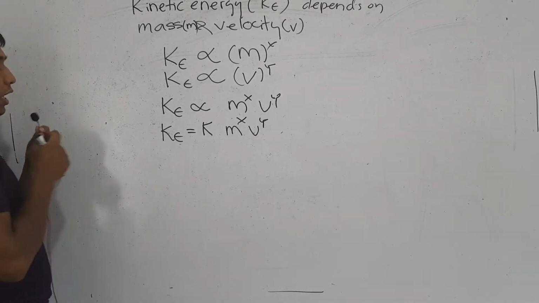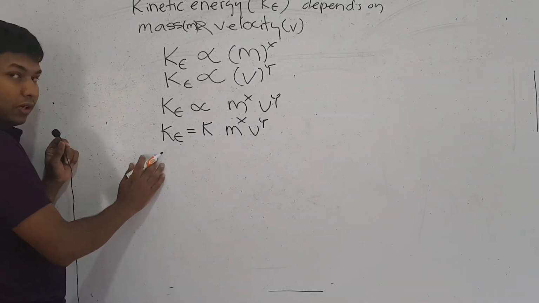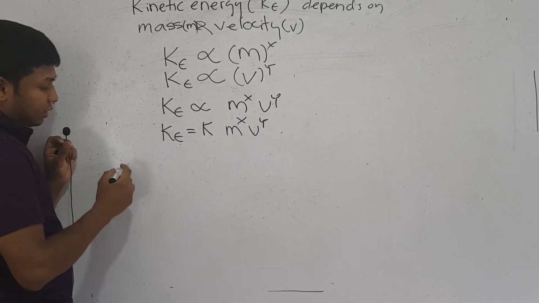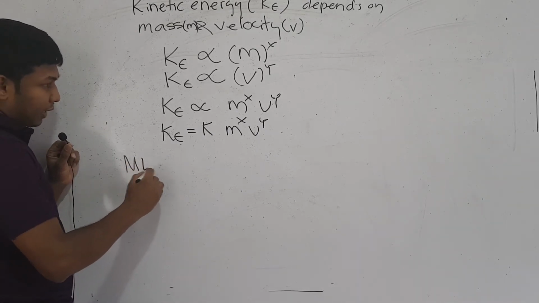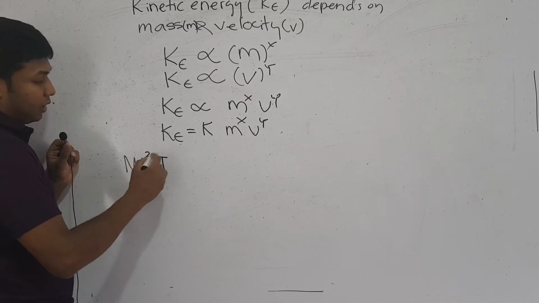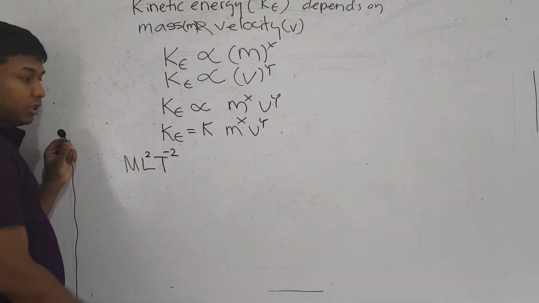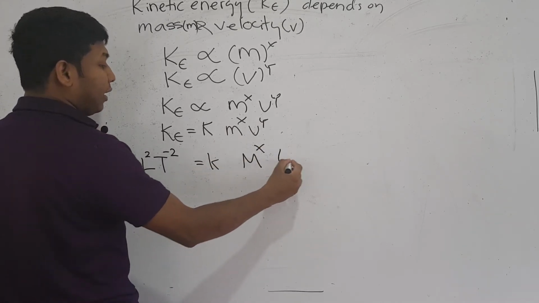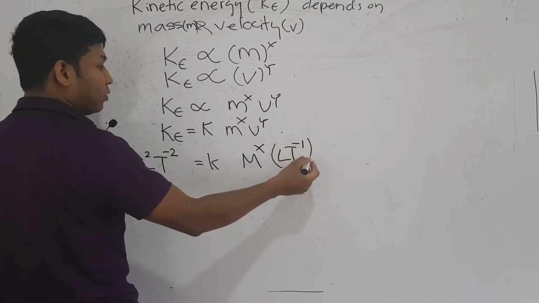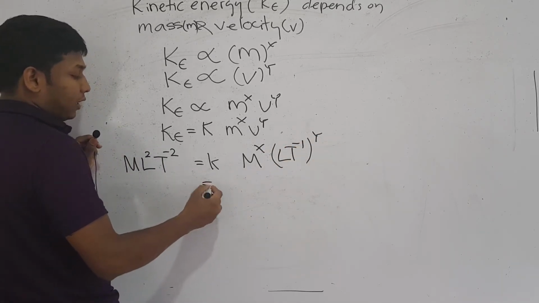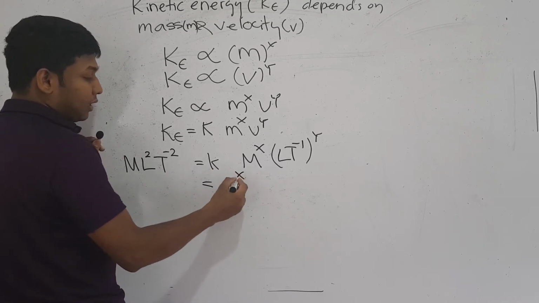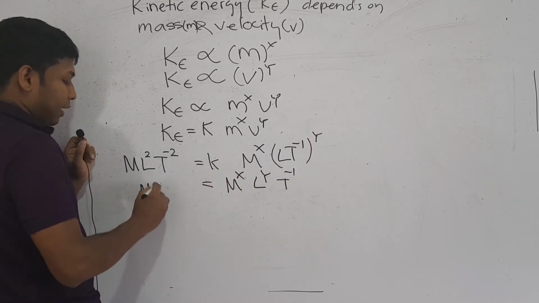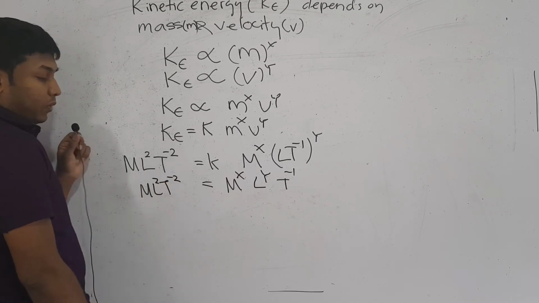If I write the dimensions of kinetic energy, or energy, you can get it from that graph. The dimensions of energy is M L squared T to the power minus 2. This is equal to k, I am disregarding k, M to the power x, and L T to the power minus 1 is the dimensions of velocity, to the power y. So you have simplified. So it is M^x L^y T^-y on your right side, and M L^2 T^-2 on your left side.